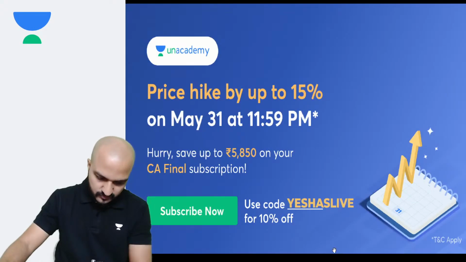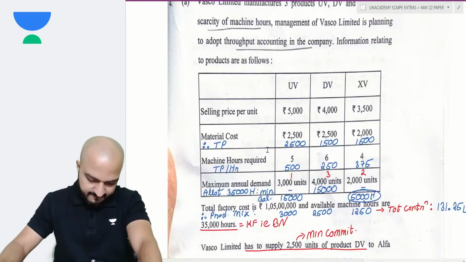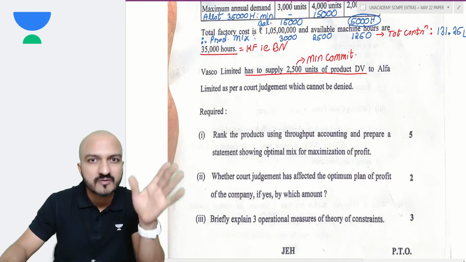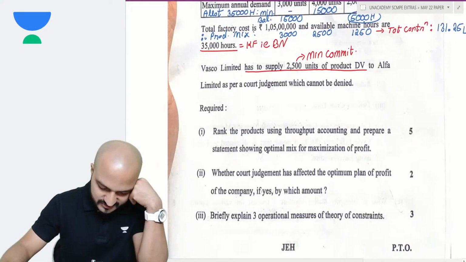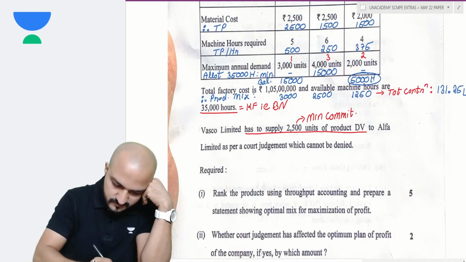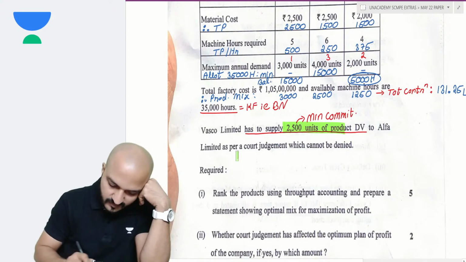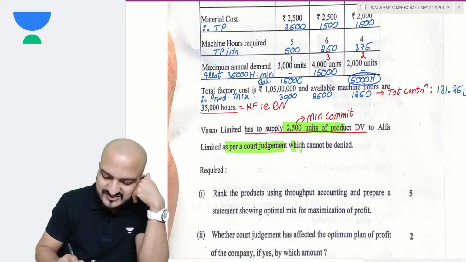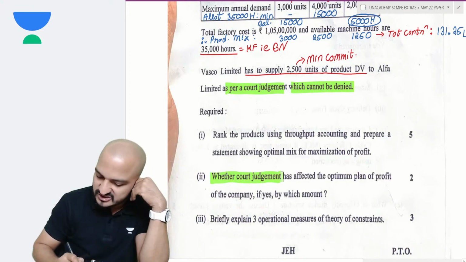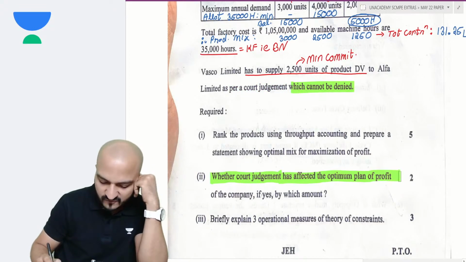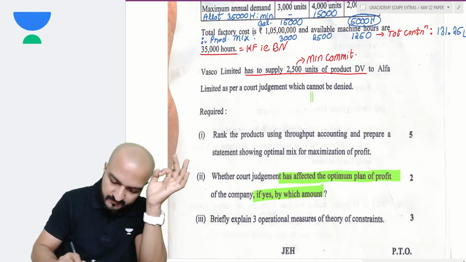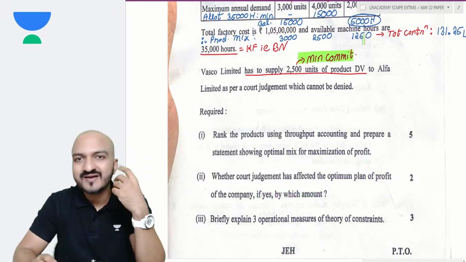Similarly, you will also do the same calculation if there was no minimum commitment. Because second part of the question, see, this minimum commitment was as per the court's judgment, which cannot be denied. And then they are asking whether court judgment has affected the optimum plan of profit. If yes, by how much amount? Meaning, because of the minimum commitment, how much profitability are you losing?